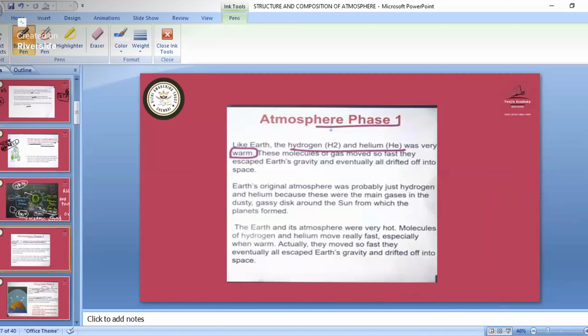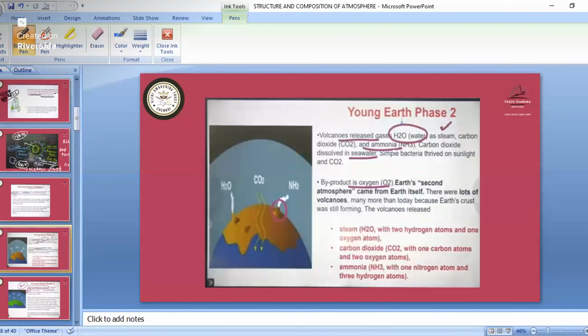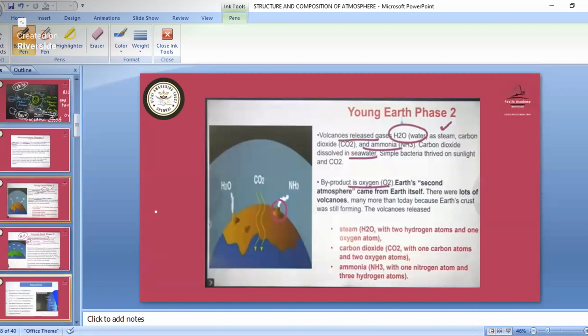So all of this is explained in the atmosphere phases. In phase 1 we had the hydrogen and helium. So they were warm and they escaped from the earth interior. Then in phase 2 what happened? The volcanoes erupted. So when the volcanoes erupted, we had the hydrogen, carbon dioxide, ammonia, all those gases. So after it we had the formation of cloud and then we had the rain and then we had water bodies. Then after that there was blue-green algae. They started doing the photosynthesis part. Then we had the evolution of oxygen.